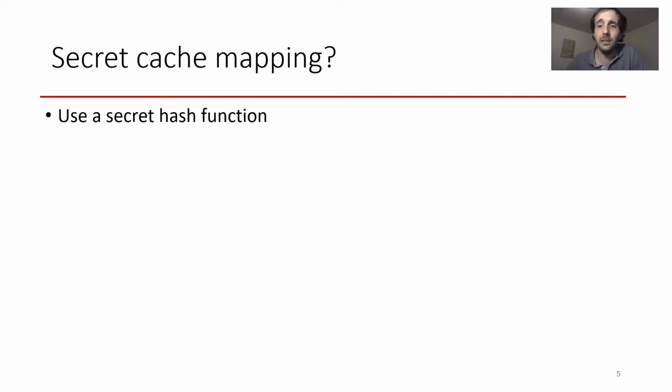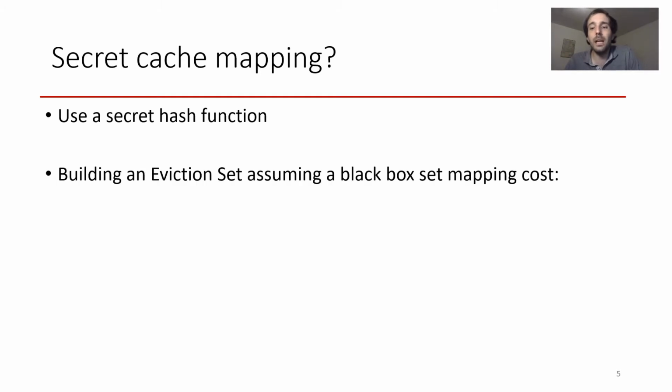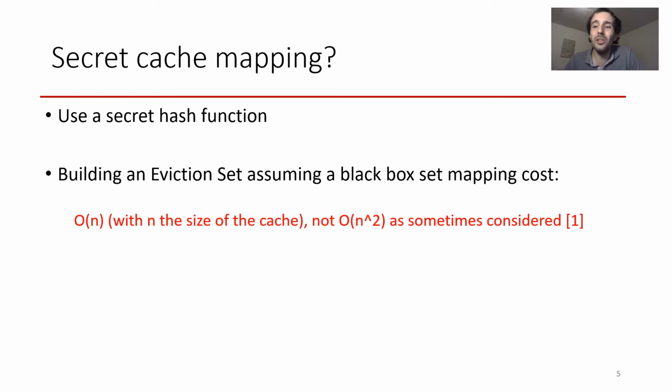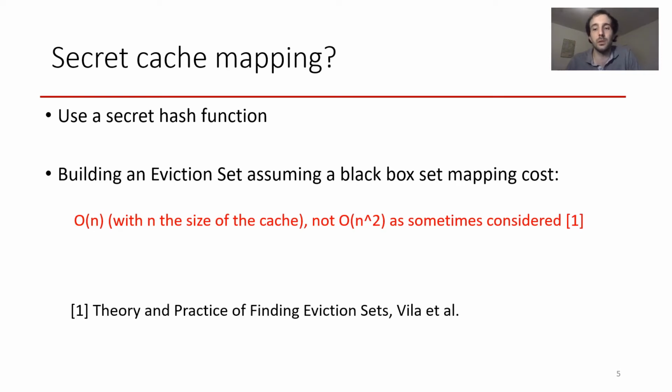The first idea to make the crafting of an eviction set difficult is to hide the set index hashing functions. Instead of directly using the intermediate bits of the address as an index, one could hope that making the set index a hashing function of the address, so difficult to invert, would make the crafting of an eviction set harder. This is insufficient to achieve satisfying security. Indeed, even assuming a completely opaque mapping function, it has been shown that building an eviction set takes only a number of accesses proportional to the size of the cache.